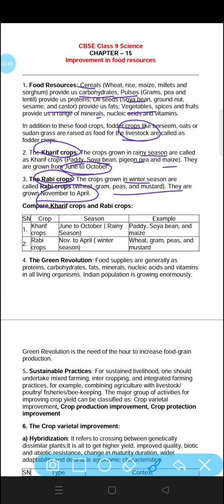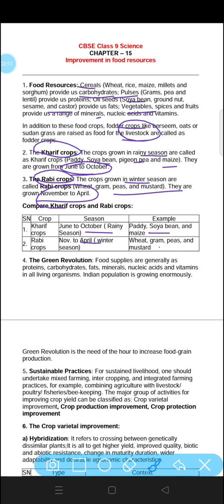Now, Kharif crop and Rabi crop. Kharif crops are grown from June to October in the rainy season, and examples of Kharif crops are paddy, soybean, maize. Whereas Rabi crops are grown from November to April, and they include wheat, gram, peas and mustard. These all are Rabi and Kharif crops.